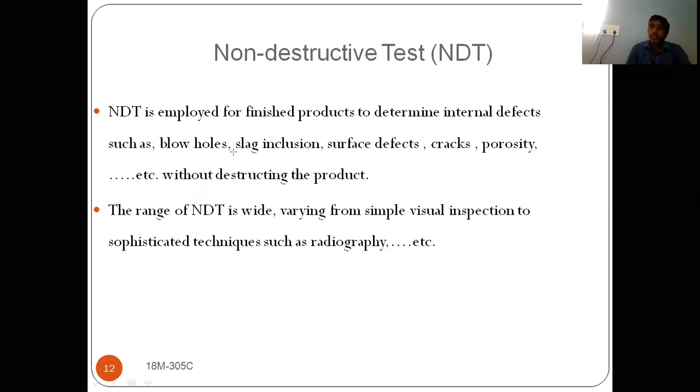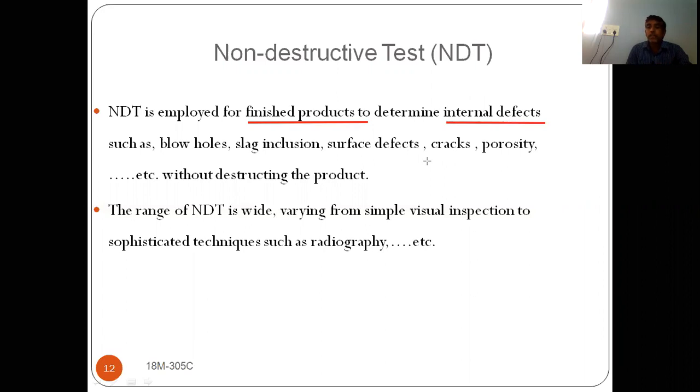So NDT is useful for finished products to test the quality. Quality testing means to find out the defects, if any defect is there. So finished products we can test to find out the internal defects.